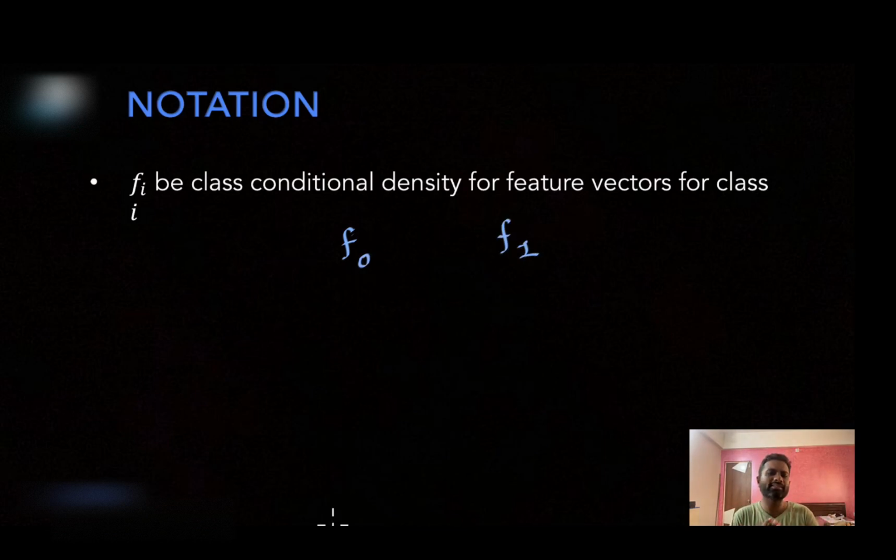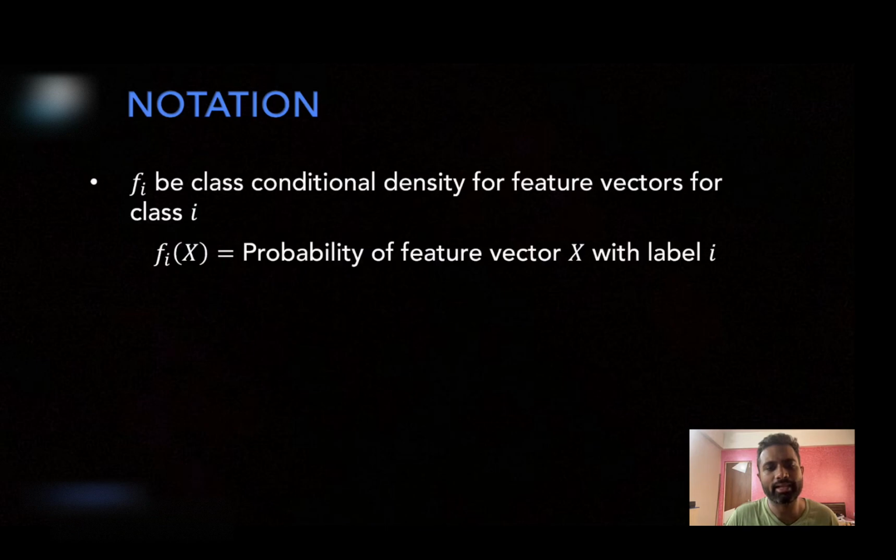Okay, now this is a class conditional density. Please know your features are coming from R to the d. This class conditional density indicates the probability of feature vector x with label i. Let's say you have queried it and you are observing the label y equal to i. Here i belongs to either 0 or 1, so we are only working with binary classification. So f_i of x indicates the probability of feature vector x with class label i, more specifically, the probability of x given y equal to i.